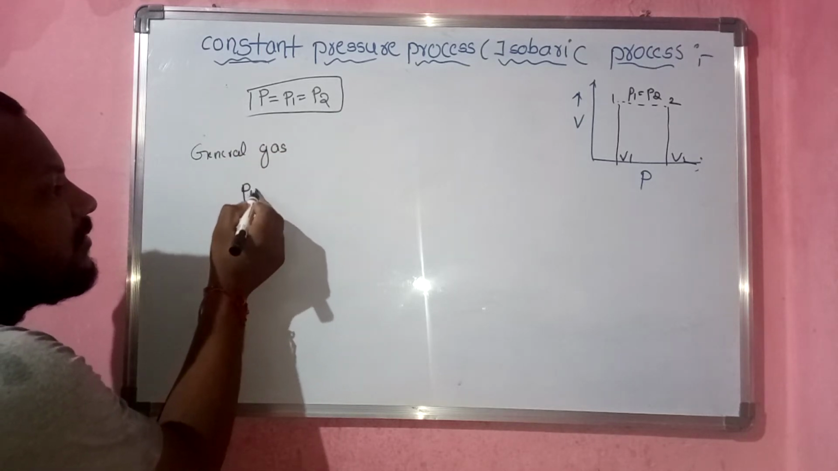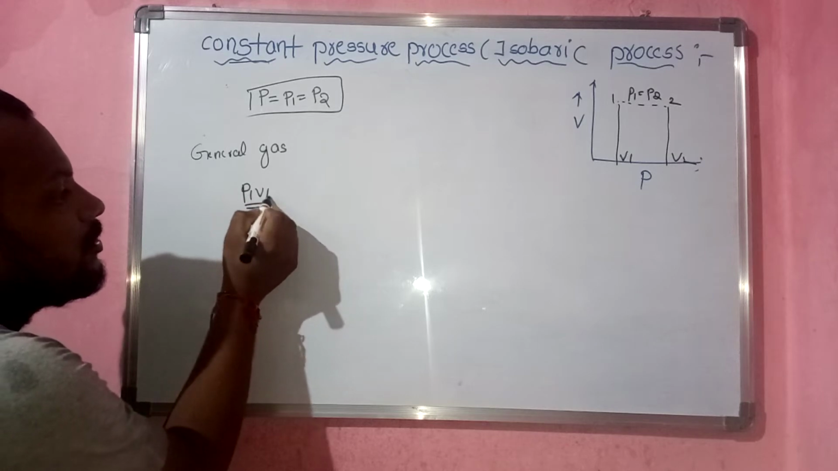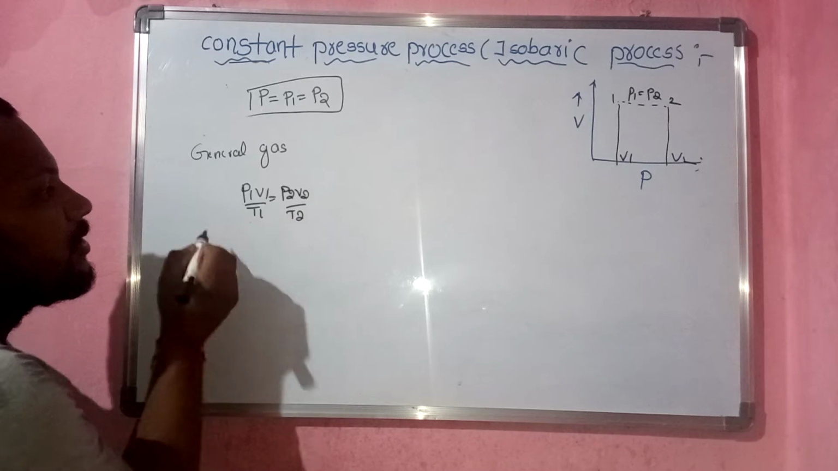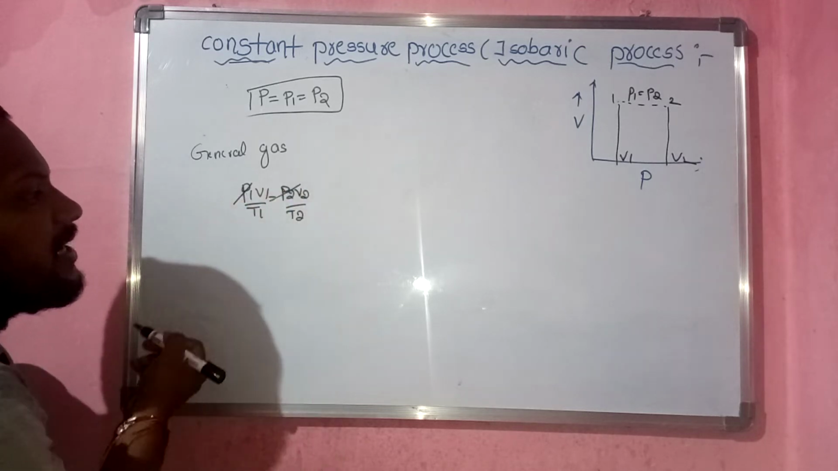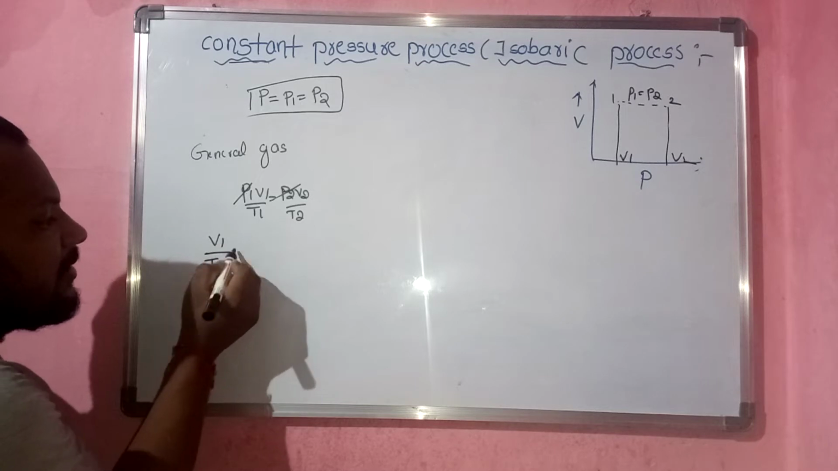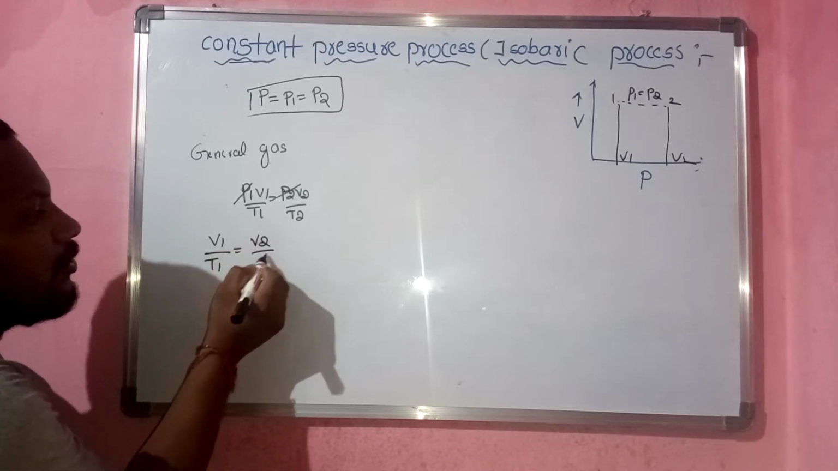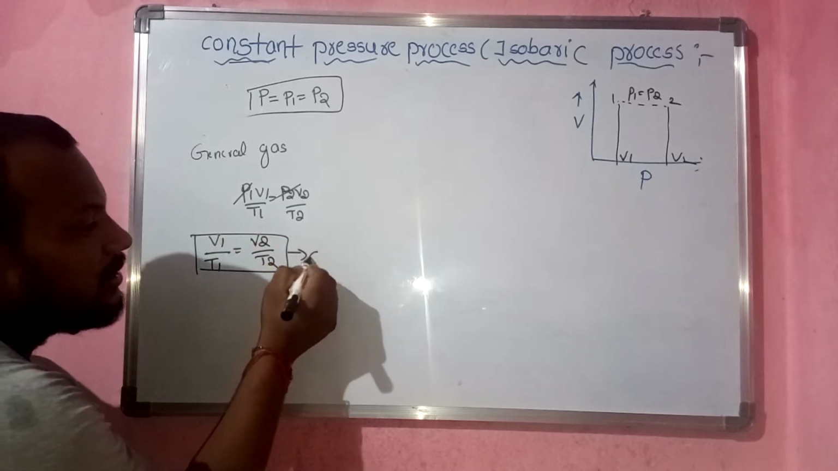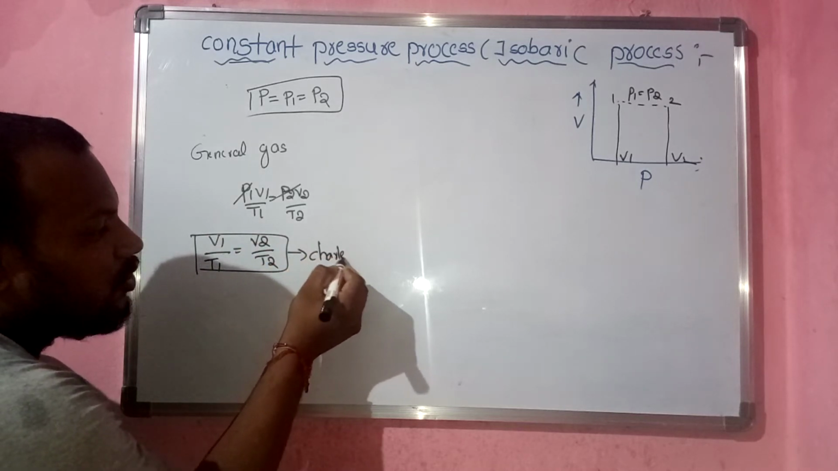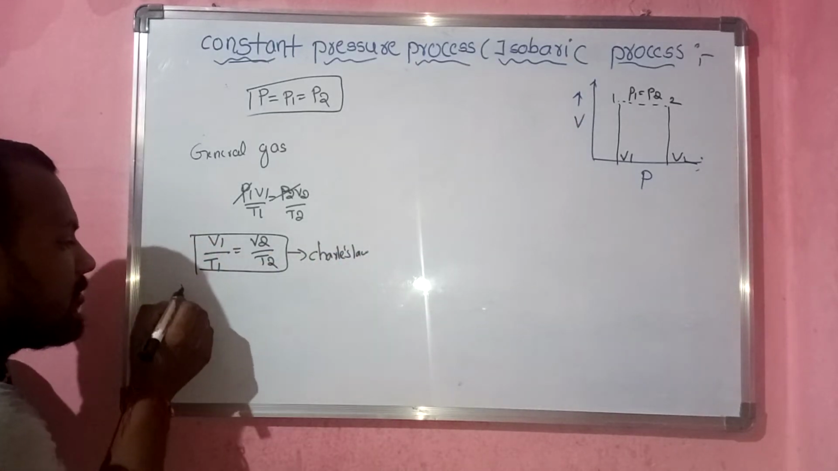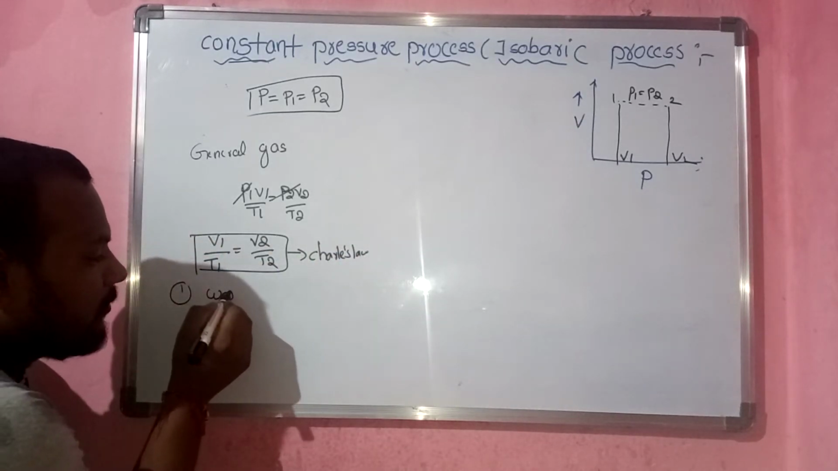So that is P1 V1 by T1 is equal to P2 V2 by T2. So the pressure is constant, which means P1 and P2 cancel. Then we will get V1 by T1 is equal to V2 by T2. So this equation is known as the Charles equation or Charles law. Okay. So now first we should find the work done.